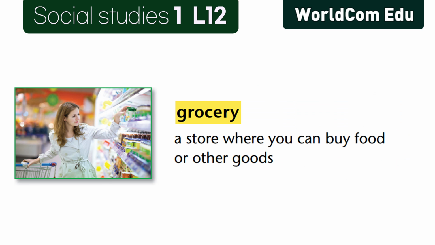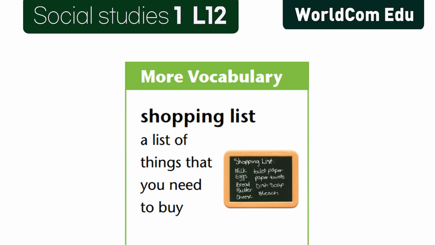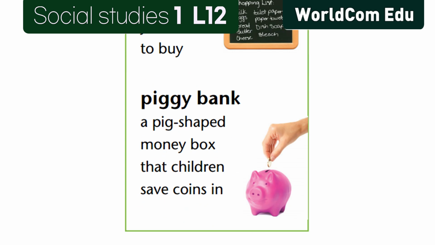Grocery. A store where you can buy food or other goods. Bank. A safe place where you can save or borrow money. Shopping list. A list of things that you need to buy. Piggy bank. A pig-shaped money box that children save coins in.